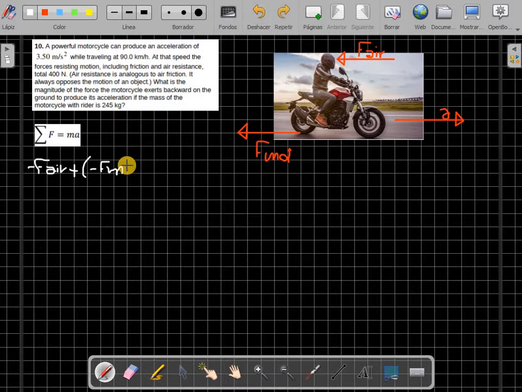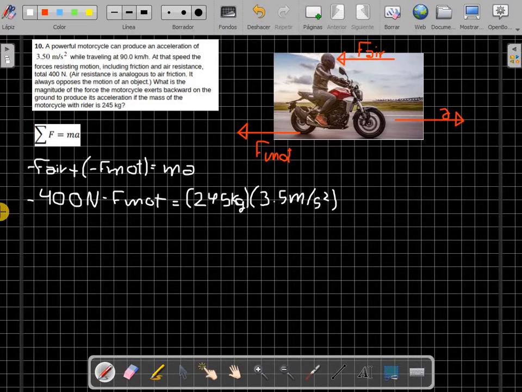Sorry about that awful O. And that is going to be equal to the mass times the acceleration. Okay, here we have some values and some other values we don't have. For instance, we have the force of the air resistance, which is equal to 400 newtons. We have the value of the mass, which is equal to 245 kilograms, and we have the value of the acceleration. So let's start putting all of those values here. All right, so there we have them.